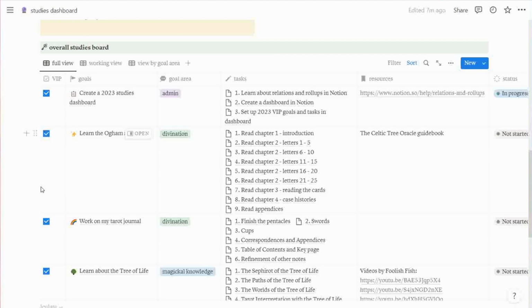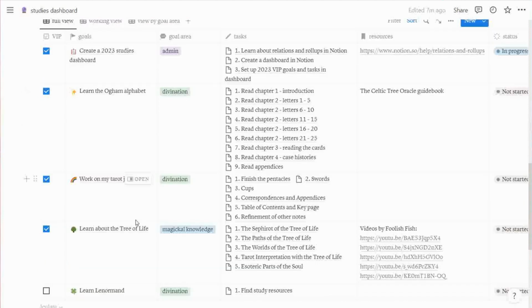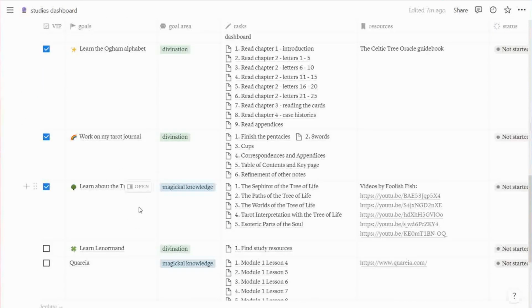I have a checkbox over here to indicate whether a goal is a VIP or not. And then I put a label to my goals, just to group them into different goal areas. So things like learning the Ogham alphabet here would be considered to be divination related. And for example, down here, learning about the Tree of Life, that's related to magical knowledge.